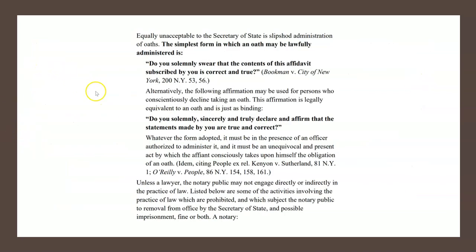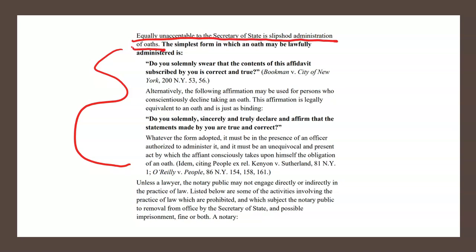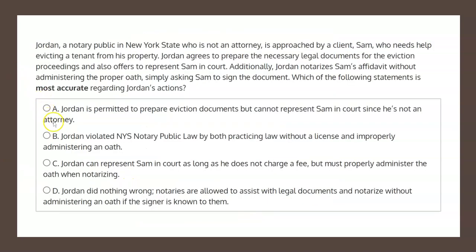To help us answer this question, let's have a look at an excerpt here from the Professional Conduct section of the Notary Public License Law booklet. These two paragraphs talk about the proper form that an oath must be administered. It states here that it's equally unacceptable to the Secretary of State, the slipshod administration of oaths. So the proper form of administering oaths must be followed. As well, it states in the bottom paragraph that unless a lawyer, the notary public may not engage directly or indirectly in the practice of law. So with all this in mind, let's have a look at our four choices to determine the solution.